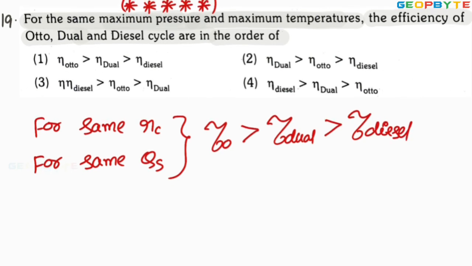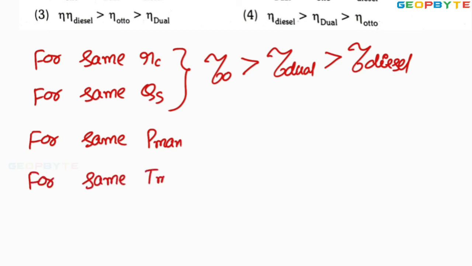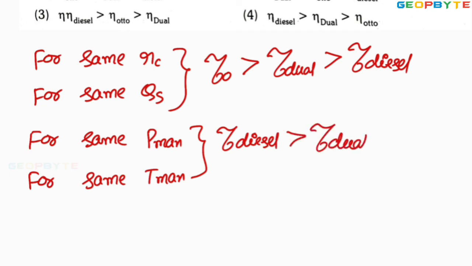But this problem is given with the condition maximum pressure and maximum temperatures are equal. Remember this point. For same maximum pressure and for same maximum temperature, that means maximum pressure of the Otto cycle equal to maximum pressure of the diesel cycle, and the maximum temperature of the Otto cycle equal to maximum temperature of the diesel cycle. With this case, remember, it is reverse. Diesel cycle efficiency is greater than dual cycle efficiency is greater than Otto cycle efficiency.